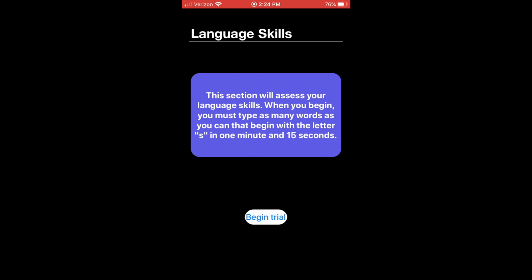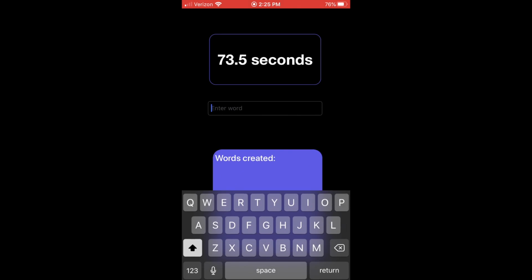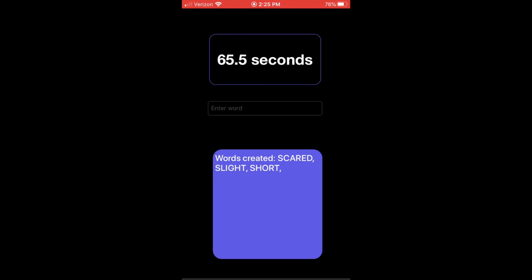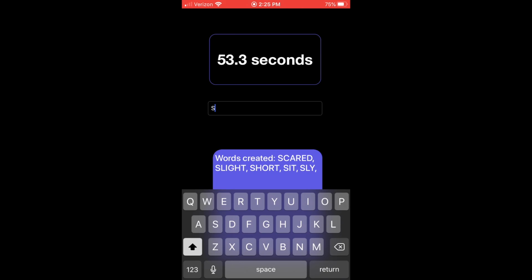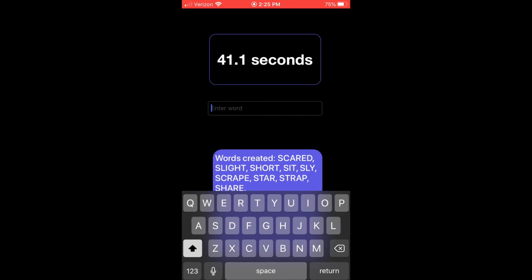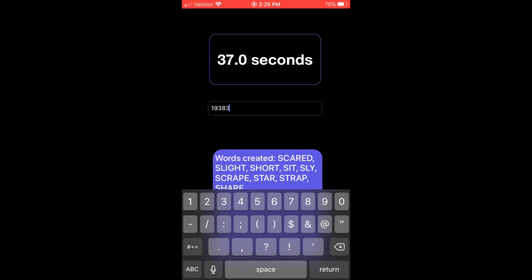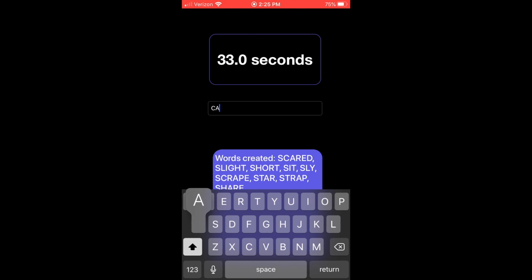Finally, the last section is the language section. The user is required to list as many words that start with S as he or she can in 1 minute and 15 seconds. As demonstrated, words cannot be repeated, and this part of the demonstration has been purposely sped up. Words that include numbers will not be accepted. Words that do not start with S will also not be accepted.